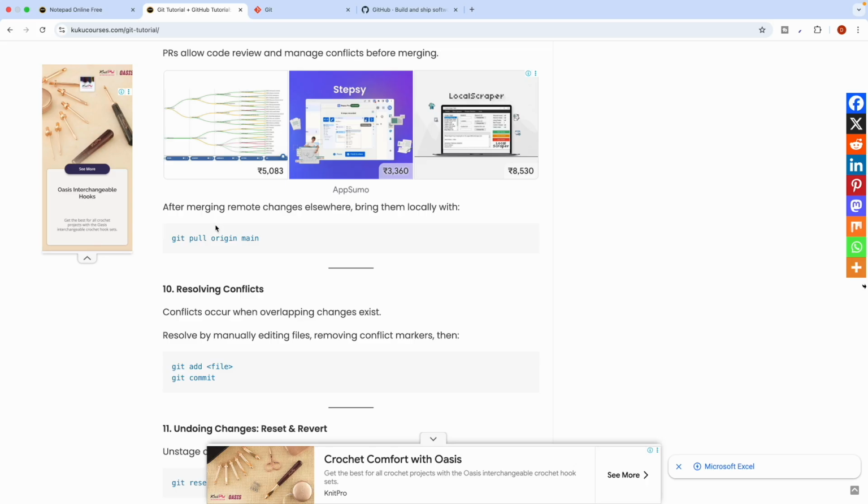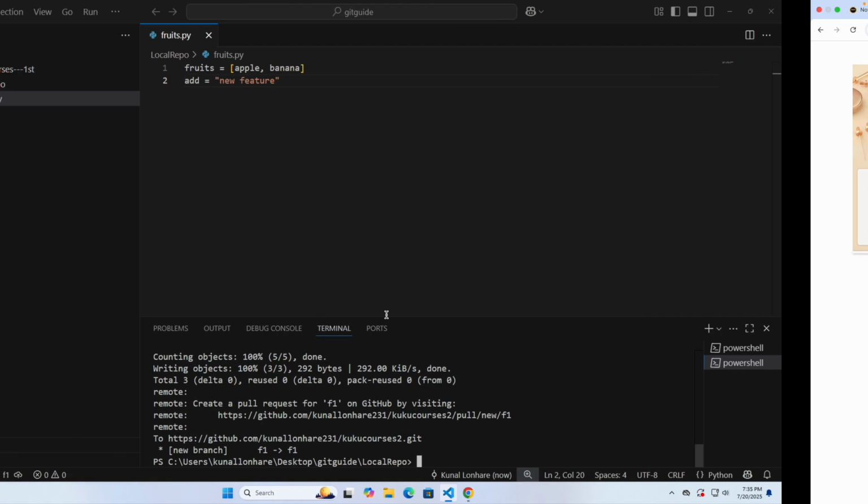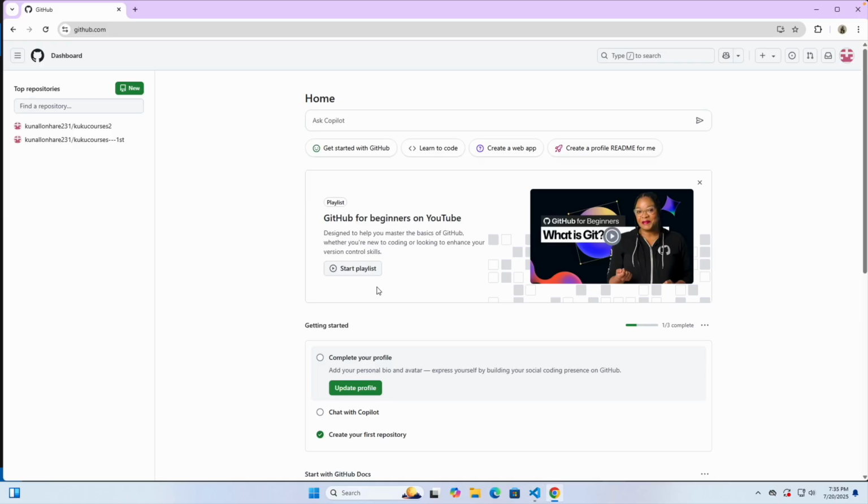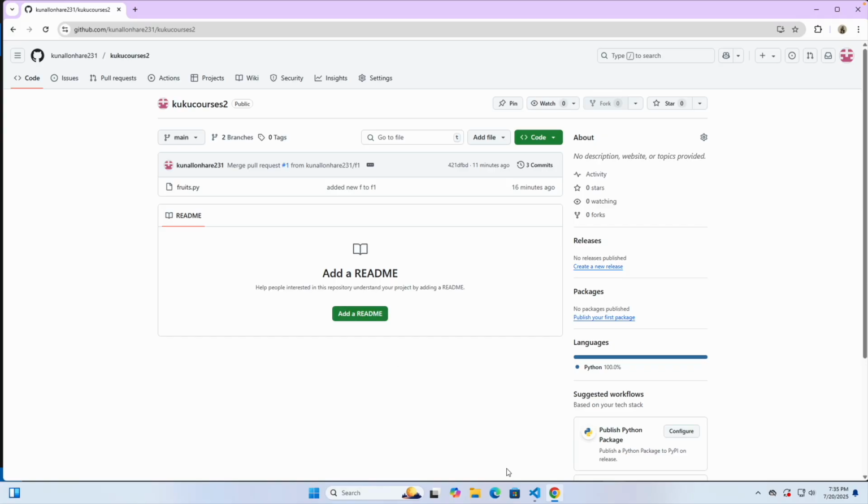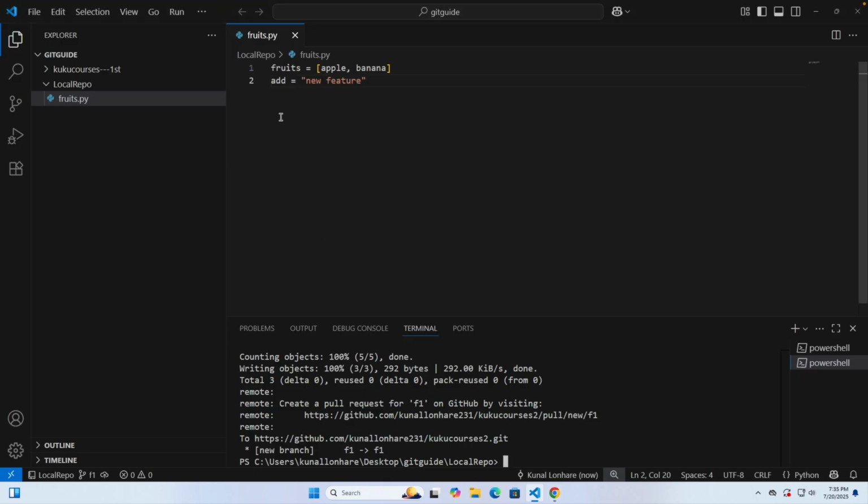Yes, and one more thing: after you have made changes on your GitHub profile, you have to bring those changes to your local files as well. You can see currently this feature has been added to F1, right?